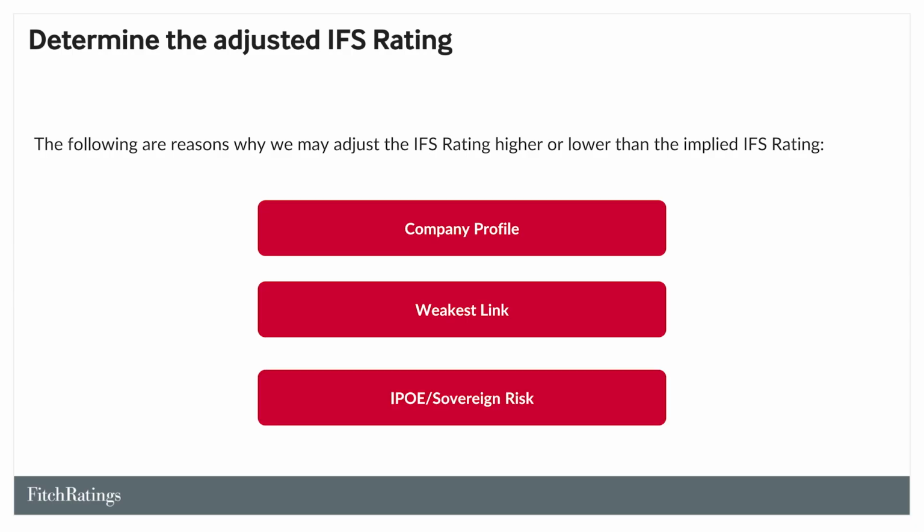Finally, we may adjust the IFS rating downwards below the implied IFS where we believe the implied IFS is too high relative to the IPOE score or to the domestic or relevant sovereign risk.